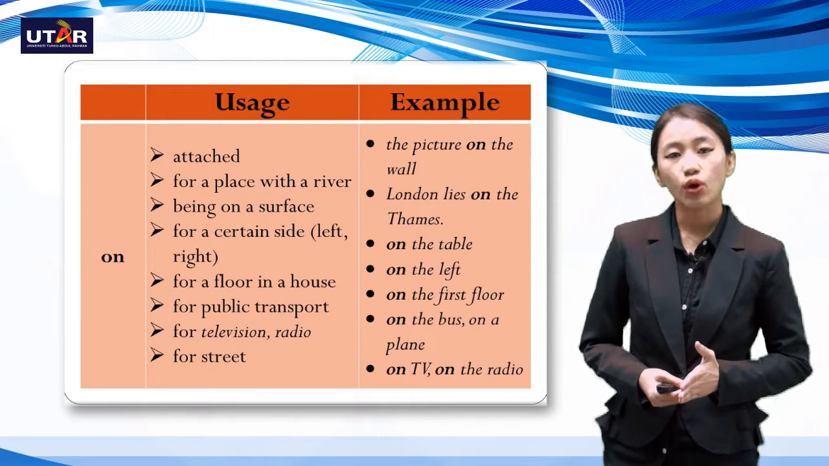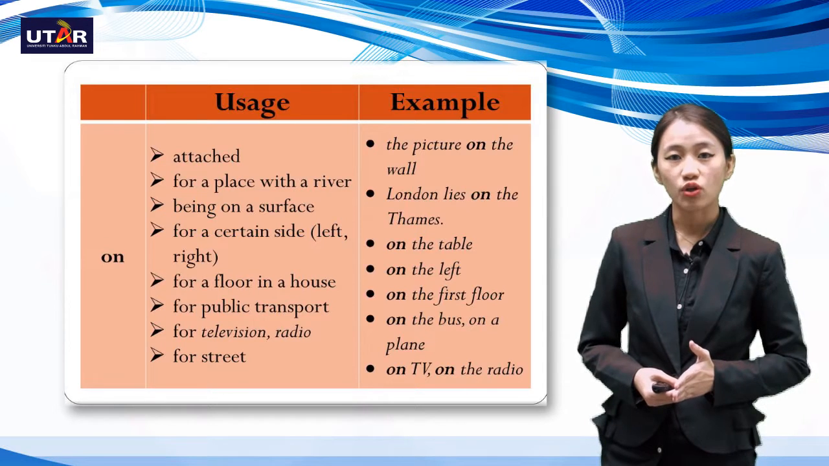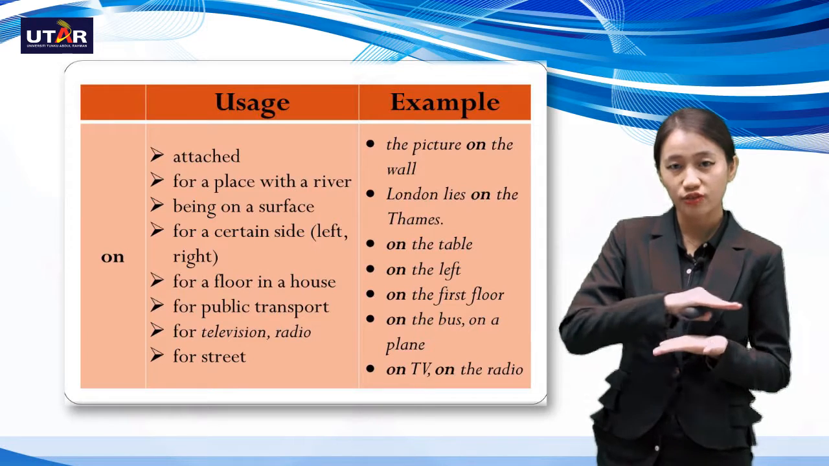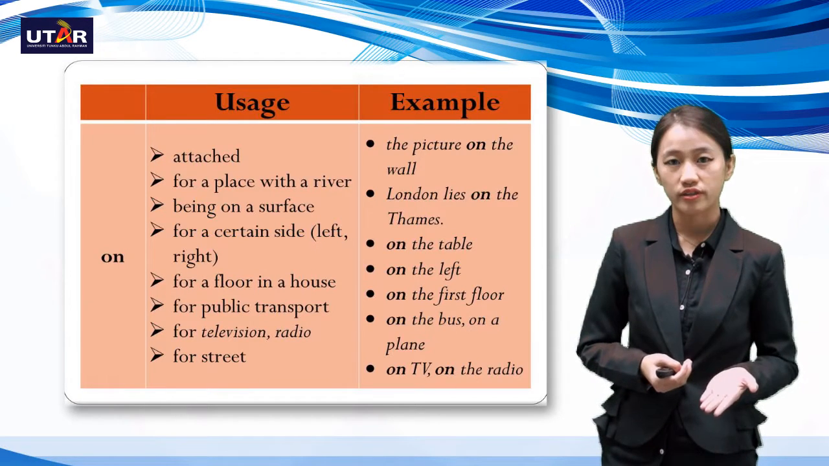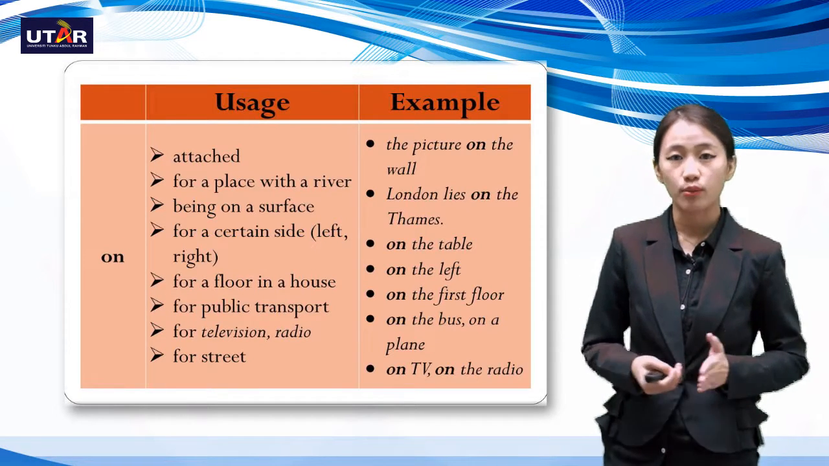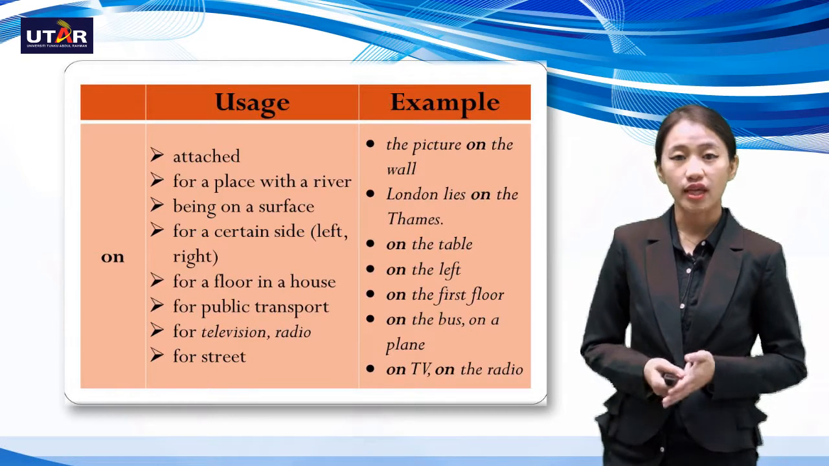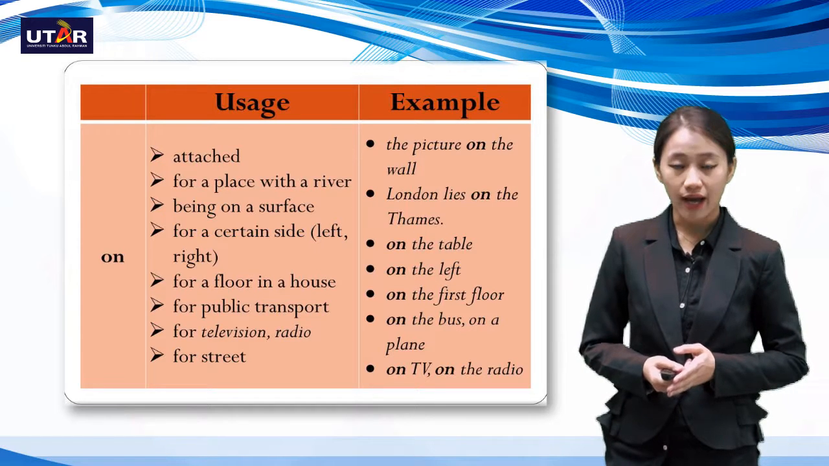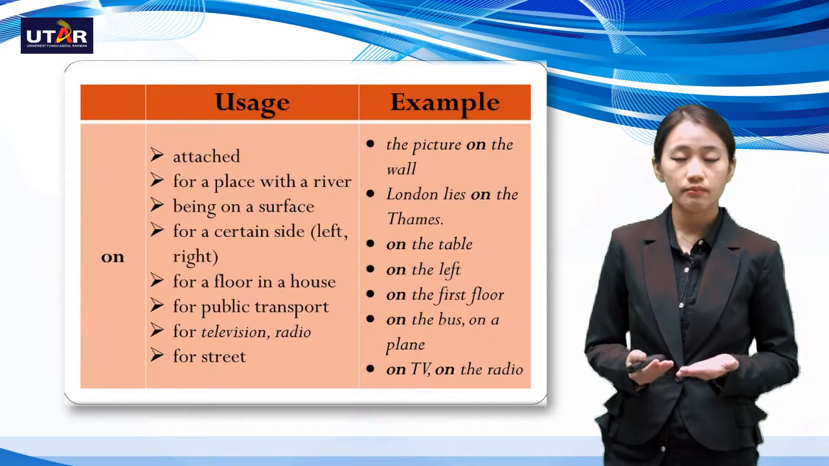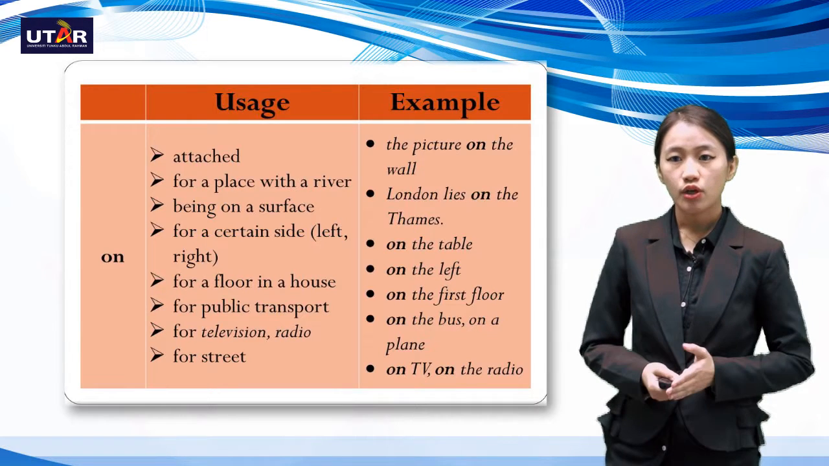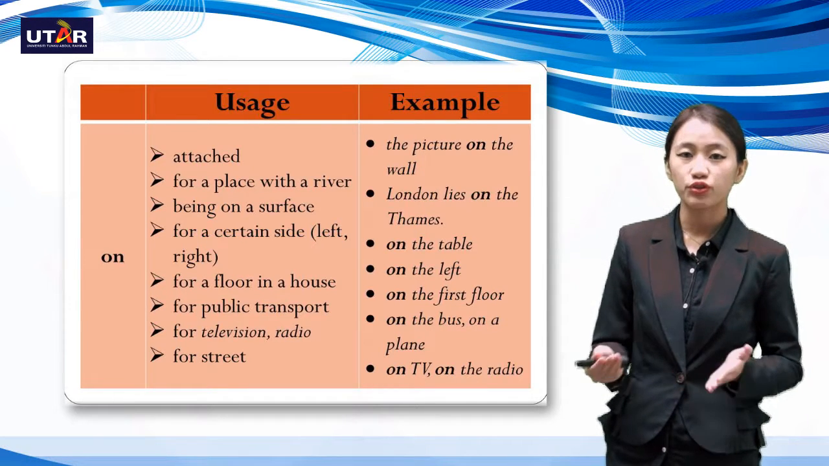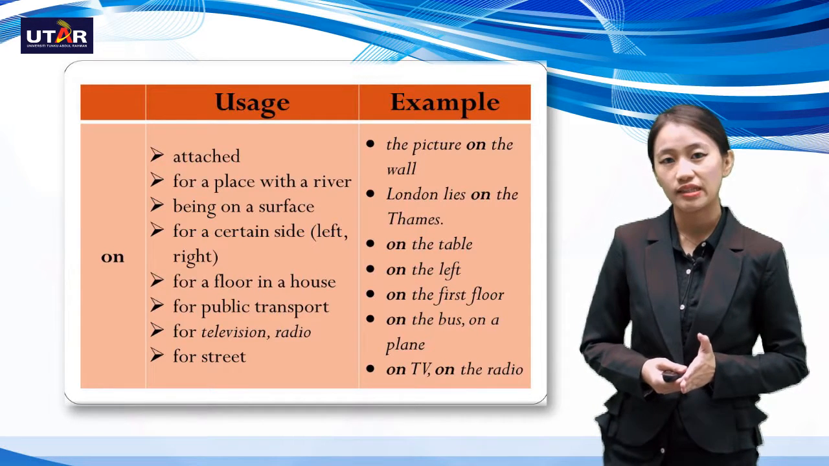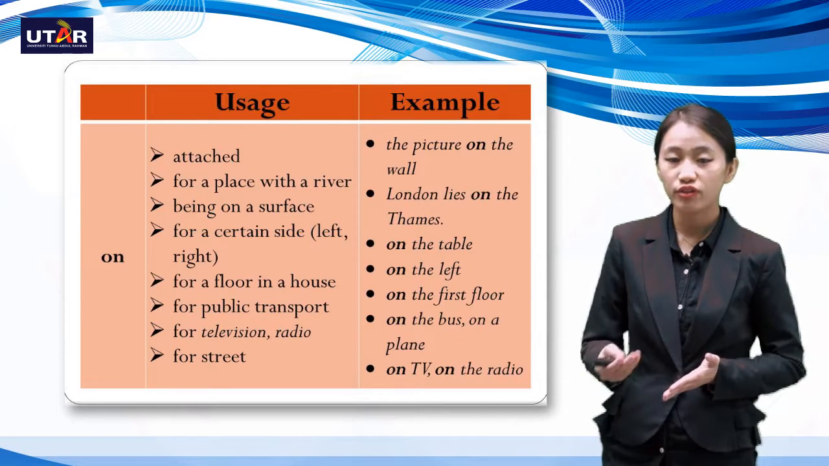Being on a surface, also we use on. So on the table. When an object is located on a surface, we will state it as on. It can be, of course, any form of surface, but most often we would say on the table. Another would be for a floor in a house, or it can basically mean in a building. So first floor, second floor, third floor. If you want to indicate your position to someone, you would indicate, I am on third floor, I am on second floor.